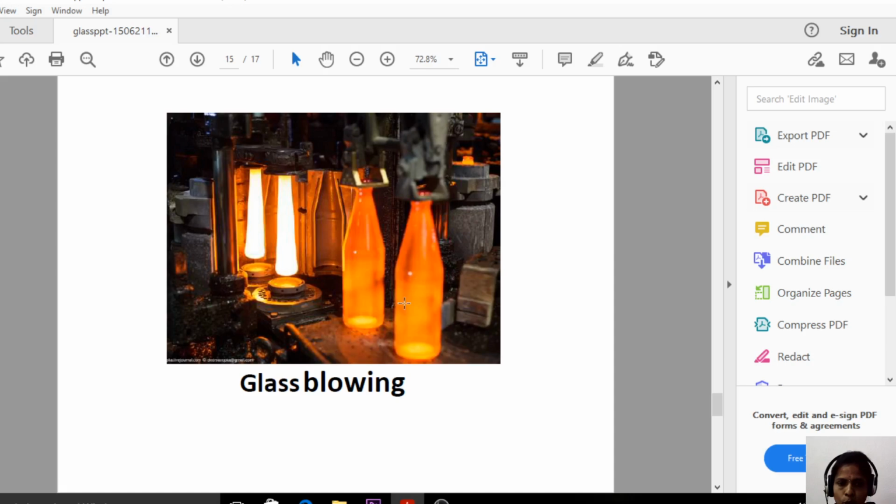And this is glass blowing. By heating that, see here, we are getting the particular shape. So to get this shape, we are blowing this, glass blowing. After blowing, we are getting this particular shape. See the molten glass is blown to get this shape.